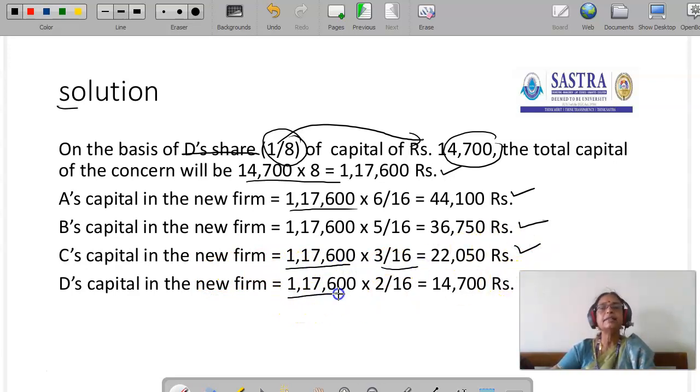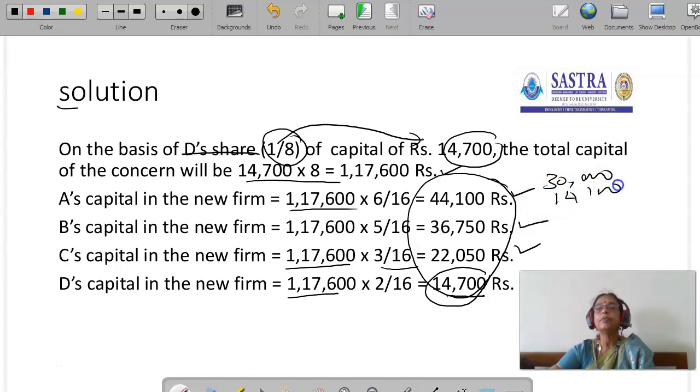Then D's capital is already given, that is 1,17,600 into 2/16, that is 1/8, equal to 14,700. So this is the capital of the firm, and this capital is reorganized on the basis of D's capital. Suppose A's capital is 30,000, he has to bring another 14,100 rupees.